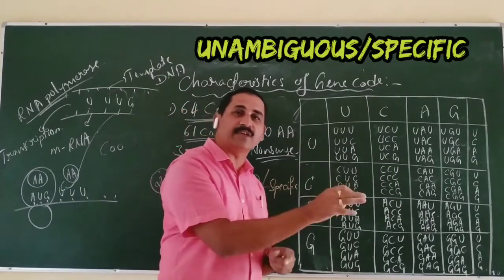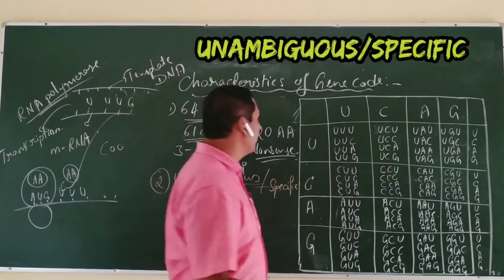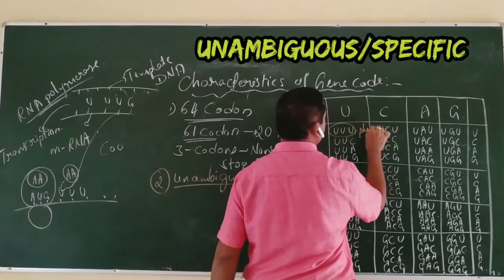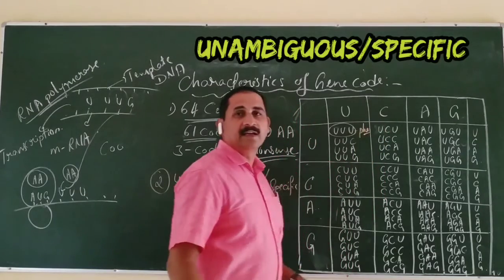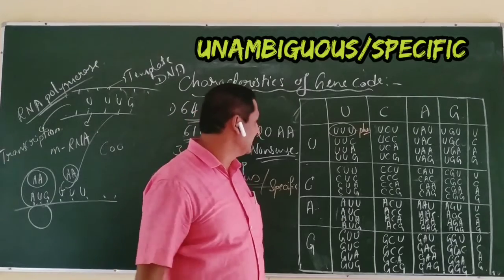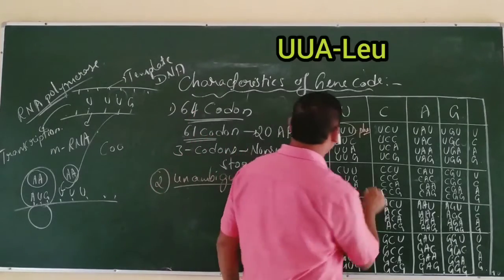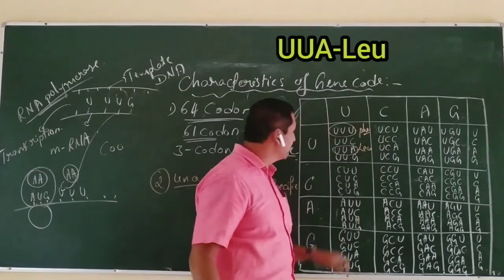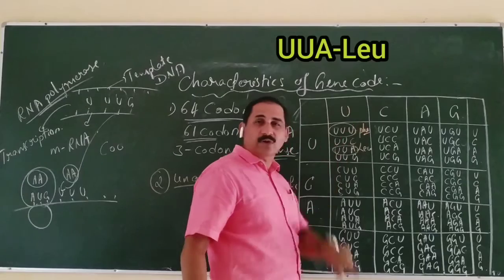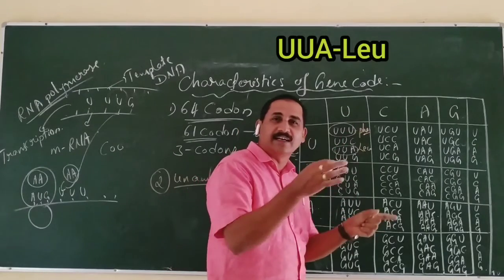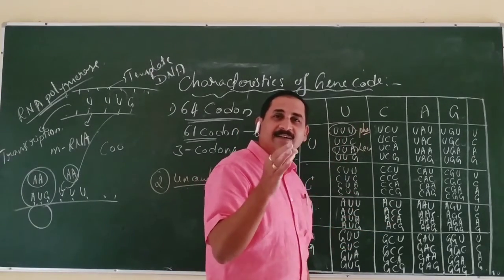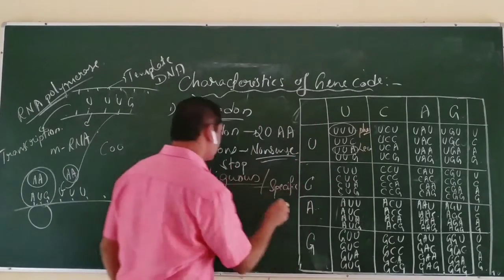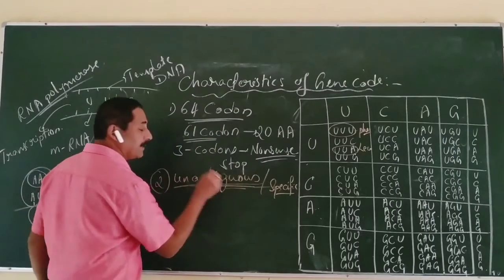For example, UUU codes for phenylalanine. It does not code for leucine. UUA codes for the amino acid leucine, but UUA never codes for phenylalanine. They are very specific in nature.